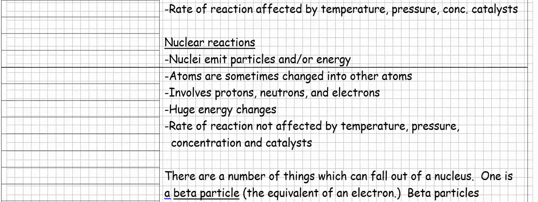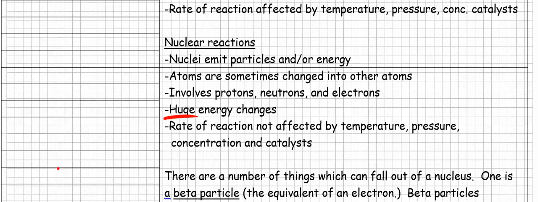Next, this involves protons, neutrons, and electrons. So when we're talking about nuclear reactions, we're not just talking about outer electrons. We're talking about protons, neutrons, and electrons. The energy changes are huge. They're so big that these types of energy changes can be used to do things like power a submarine. They can provide an entire city with electricity. And they can be used for bad things too, like building bombs that can demolish many city blocks. So huge energy changes are involved in nuclear reactions.